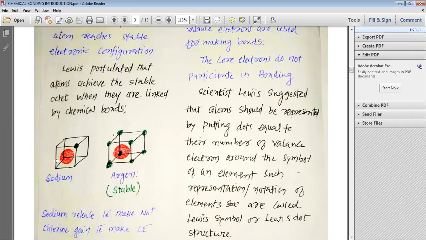So according to the concept given by Lewis, when an atom has all its 8 corners of the cube occupied by electrons, the atom is going to be stable. And this is the reason why the inert gases are found stable in nature.